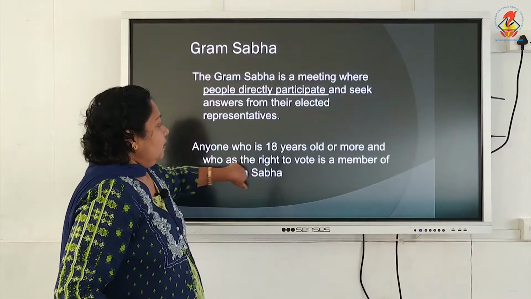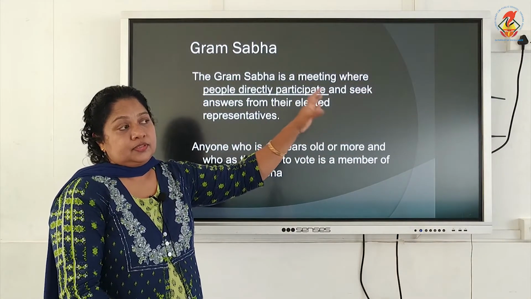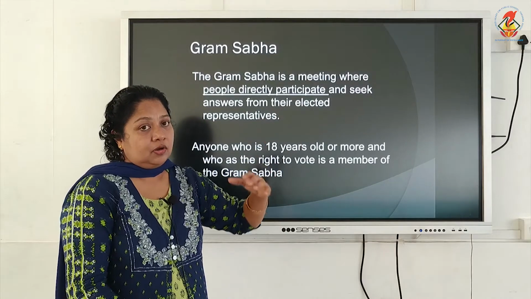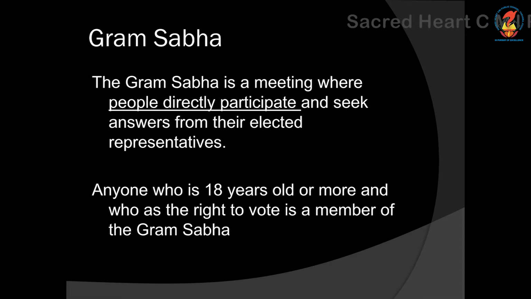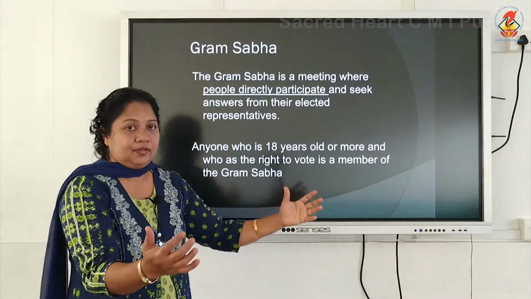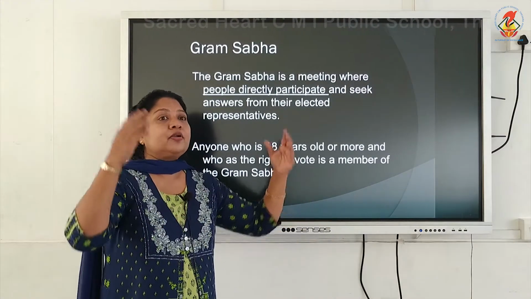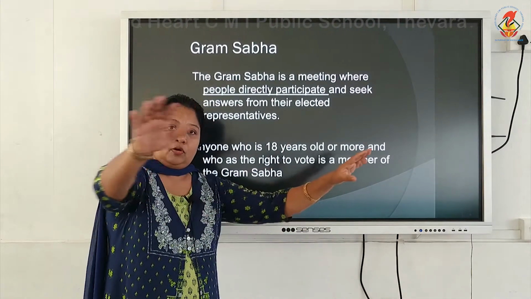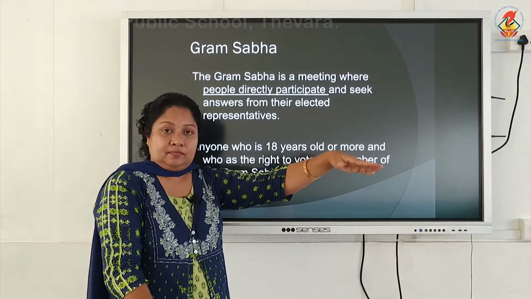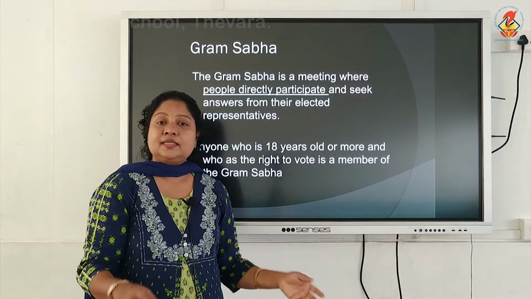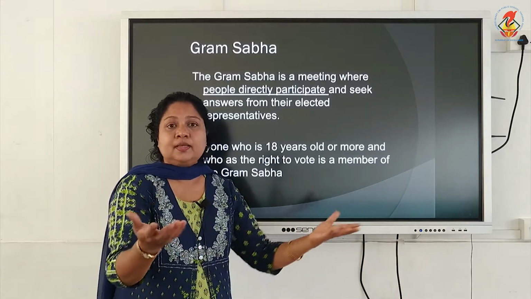Okay. Now, Grama Sabha. So, coming to the Panchayati Raj, we are going to see different administrative organs in the Panchayati Raj, and the first organ is Grama Sabha. And what is Grama Sabha? Grama Sabha, it is a meeting. In the village area, all the people come together. You might have seen in films and all, under a banyan tree, they all will be seated, and the leader, that is a sarpanch, will be seated on some elevated area, and they will be discussing and taking decisions. So, all the village people will come together and discuss and make the decision.